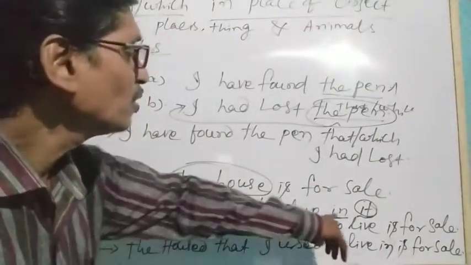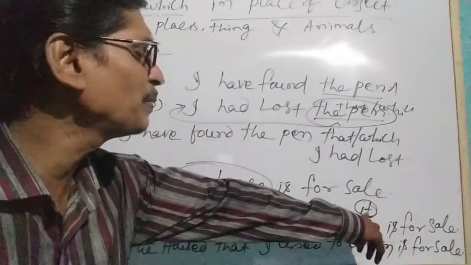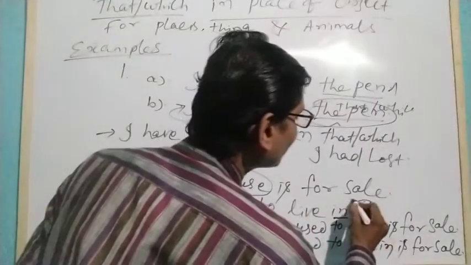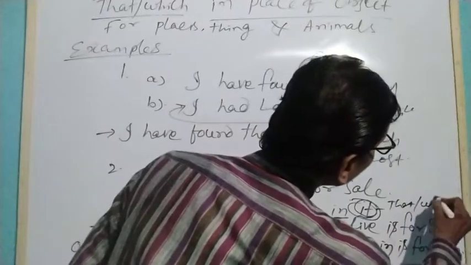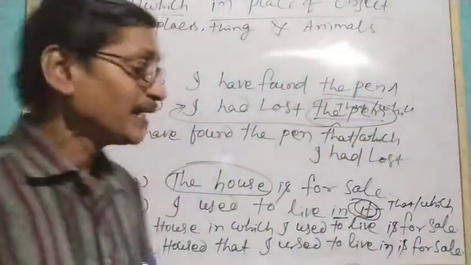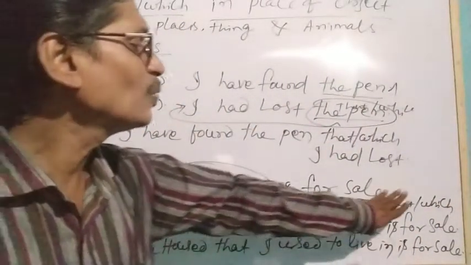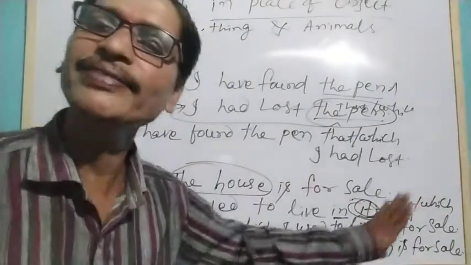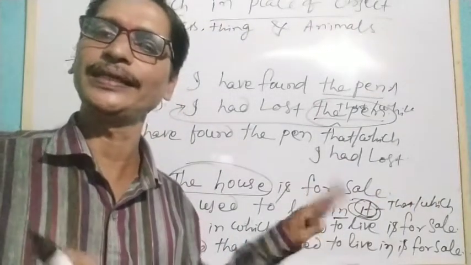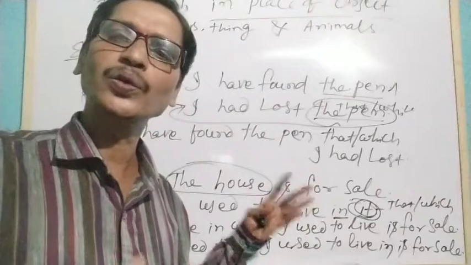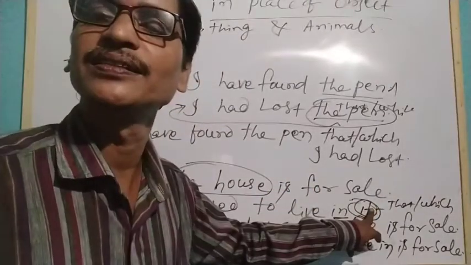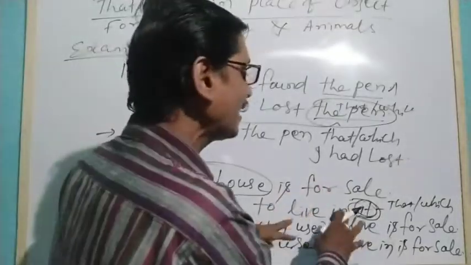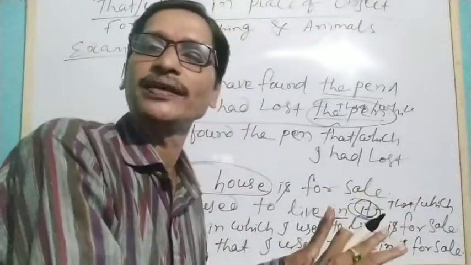So for this it, we can use that or which. In that we can never use. It is beyond the rules of our grammar. But we can use in which. Suppose we write in which, it is correct.